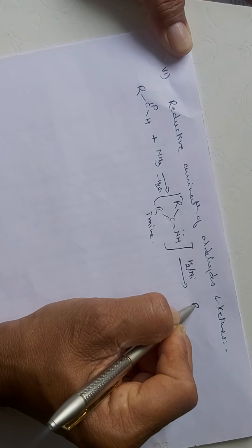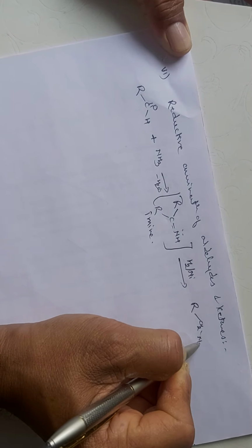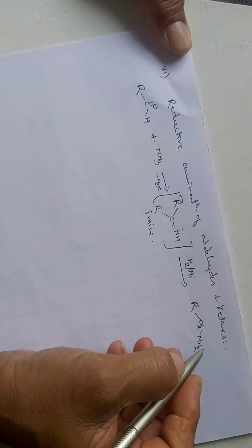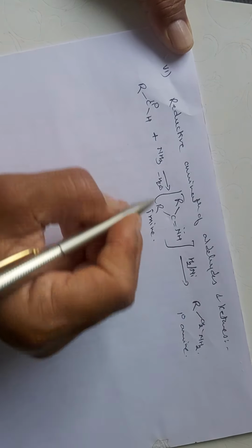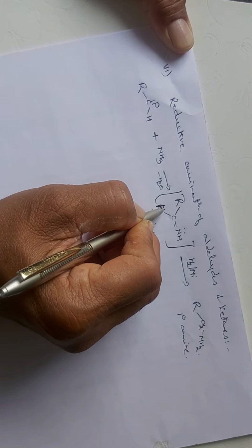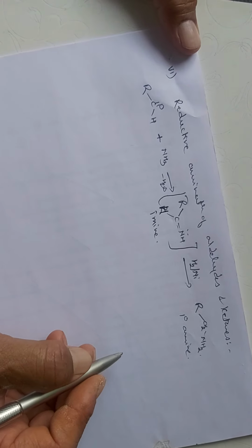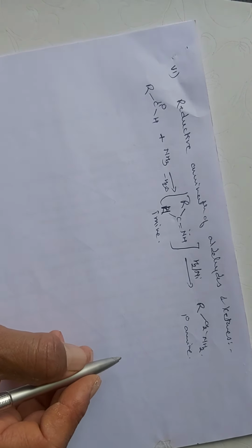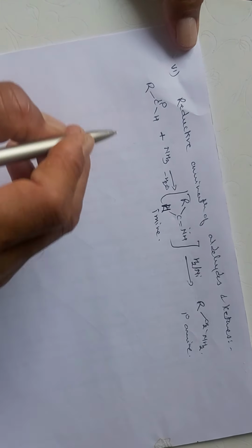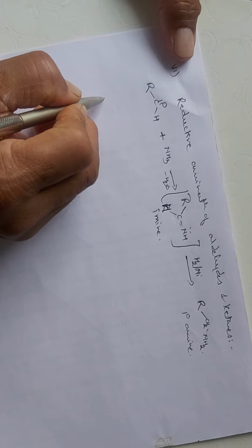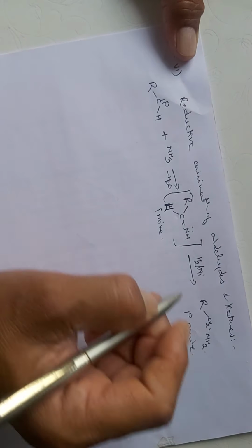So here we get the formation of RCH2NH2, that is the primary amine. Sorry, here it's aldehyde, so here it's H, and so we are getting the primary amine. So this gives you the formation of primary amines.